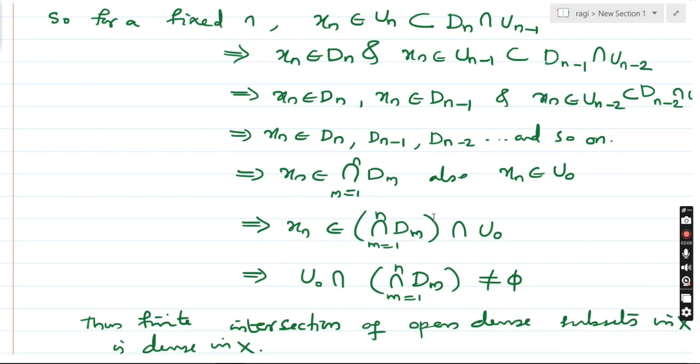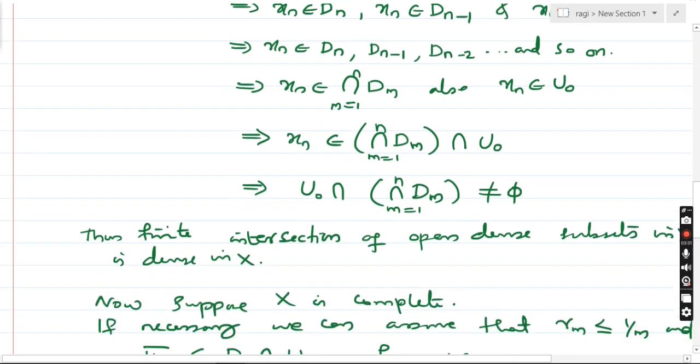And also we know that xn is an element of U0. So xn is an element of the intersection of Dm, m running from 1 to n, intersection U0. That means U0 intersection that finite intersection is not empty. This means that the finite intersection of open dense subsets intersects every open ball. That means the intersection of Dm, m running from 1 to n, is dense in X.